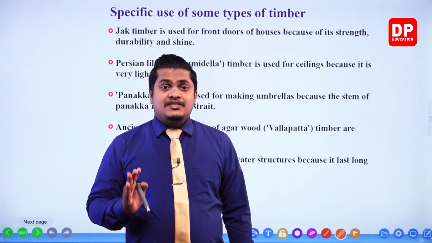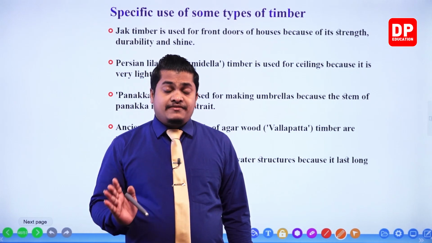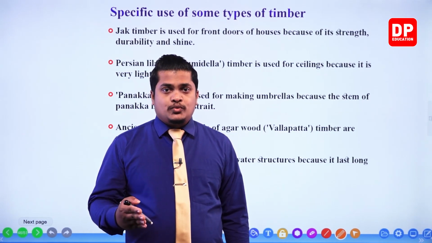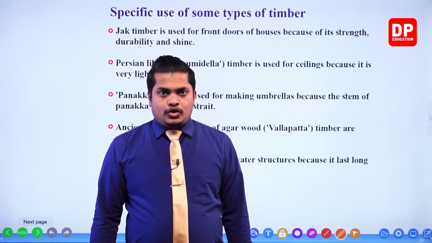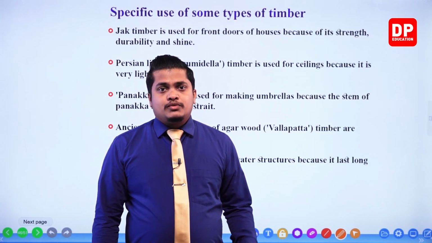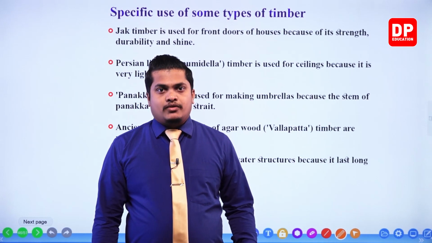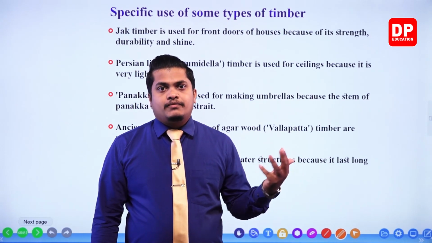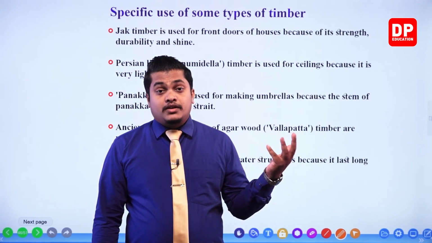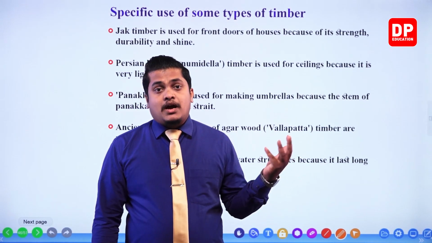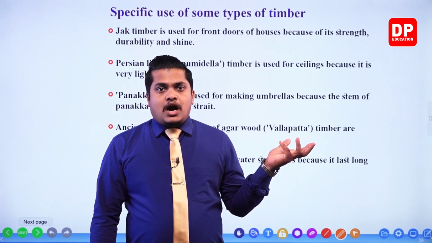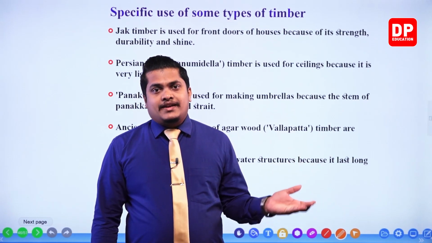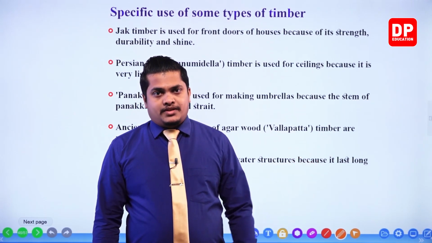However, there are certain specific timber types which we can use. For example, to make a strong door, we won't be able to use rubber. We have to use jack, nadun, ebony kind of wood, my dear children. Okay, plant wood, right, or else timber. It's because hardness is not a factor that can be identified in rubber timber.